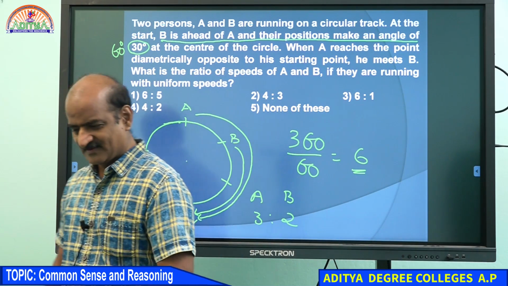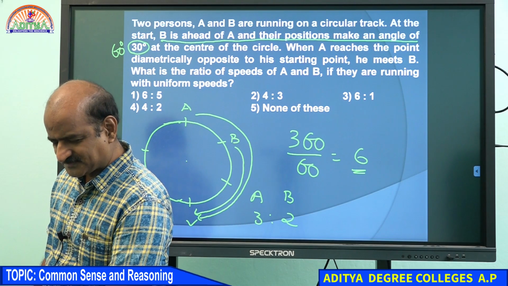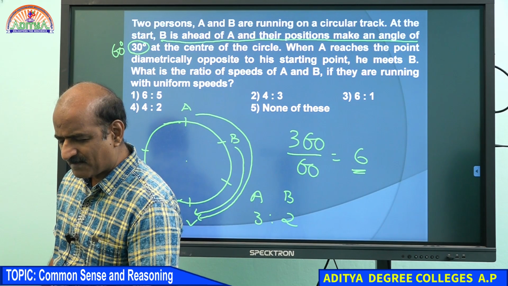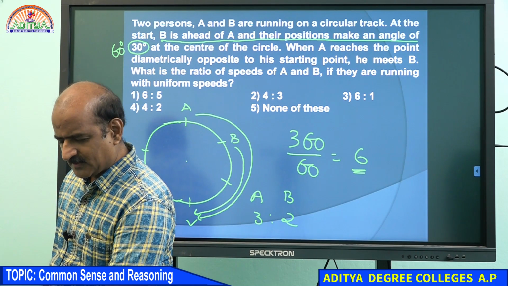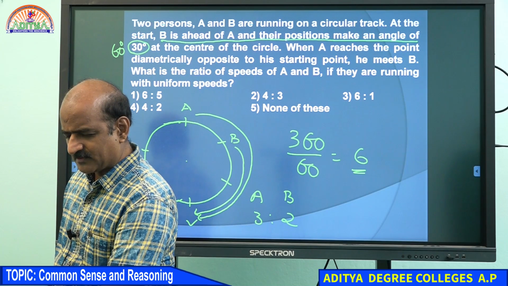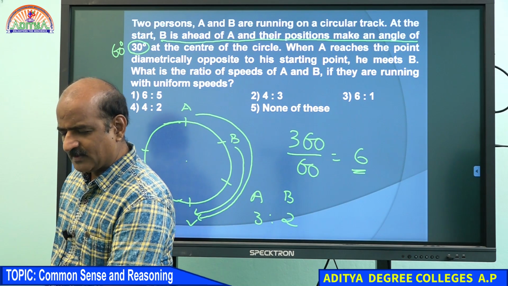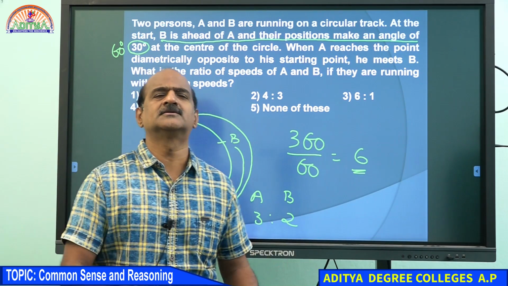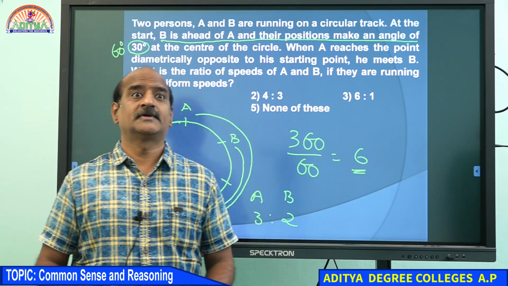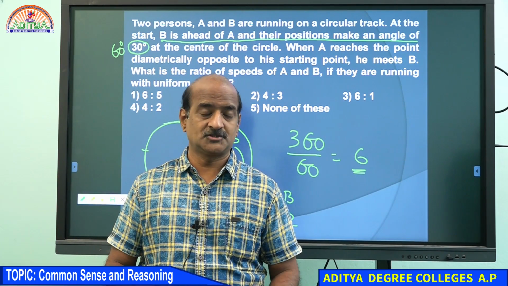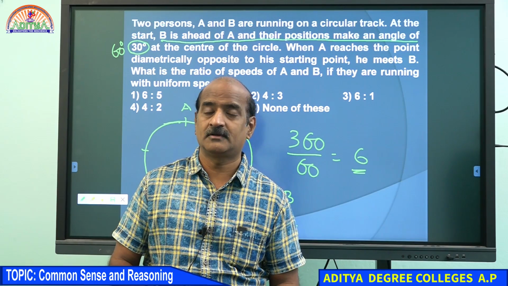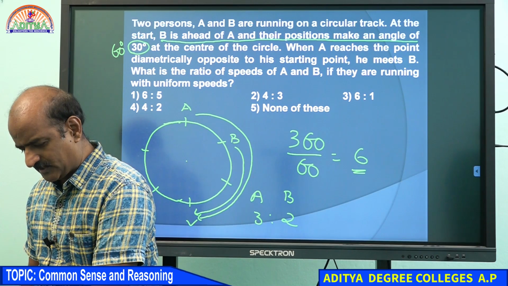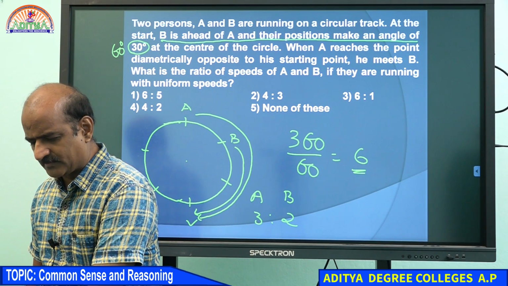I hope you understand the point. Wonderful. Very good. Therefore, your answer should be 3:2. Very well done. See, there is no limit for aptitude. Whatever the number of questions we discuss, there are still many questions to discuss. But we need to be very careful while answering the question. We should be able to apply the logic quickly. That's very important. Am I clear to you?